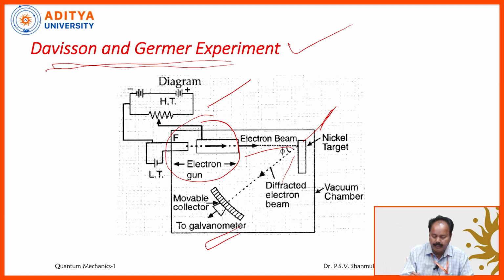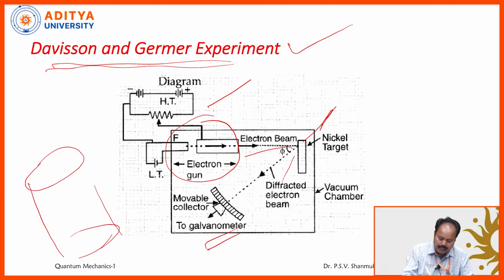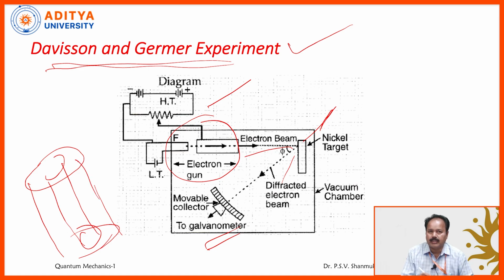The collector is mounted on a circular graduated scale. That collector is actually a coaxial cylinder. This kind of coaxial cylinder is there. The inner cylinder and outer cylinder, these two are insulated from each other. They are held at some negative retarding potential. So if the electron beam is entering, what happens? It will oppose the incoming electrons actually. But one thing, we keep some negative retarding potential so that what happens?